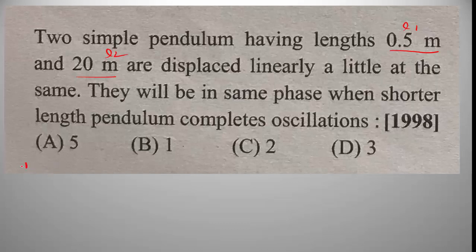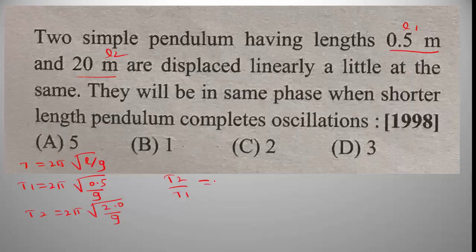The time period of the simple pendulum, that is T is equal to 2π root of L divided by G. Here T1 is 2π root of 0.5 divided by G. Then T2 is equal to 2π root of L2, that is 2.0 divided by G. Here T2 divided by T1 is equal to root of 2.0 divided by 0.5.